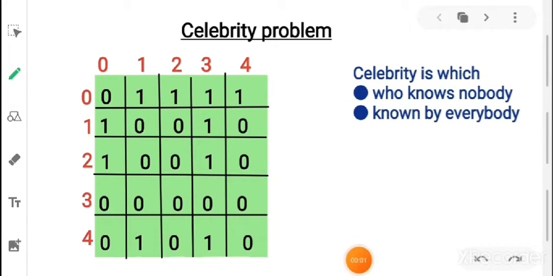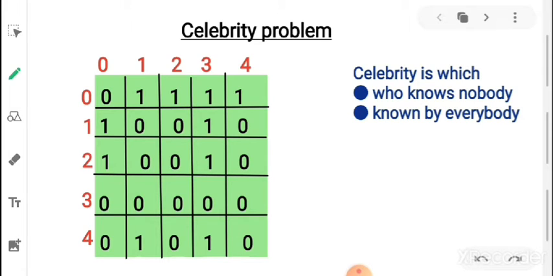In this video we'll see an important problem, that is the celebrity problem. So basically, what is a celebrity? A celebrity is a person who knows nobody but is known by everybody. That person is considered a celebrity.